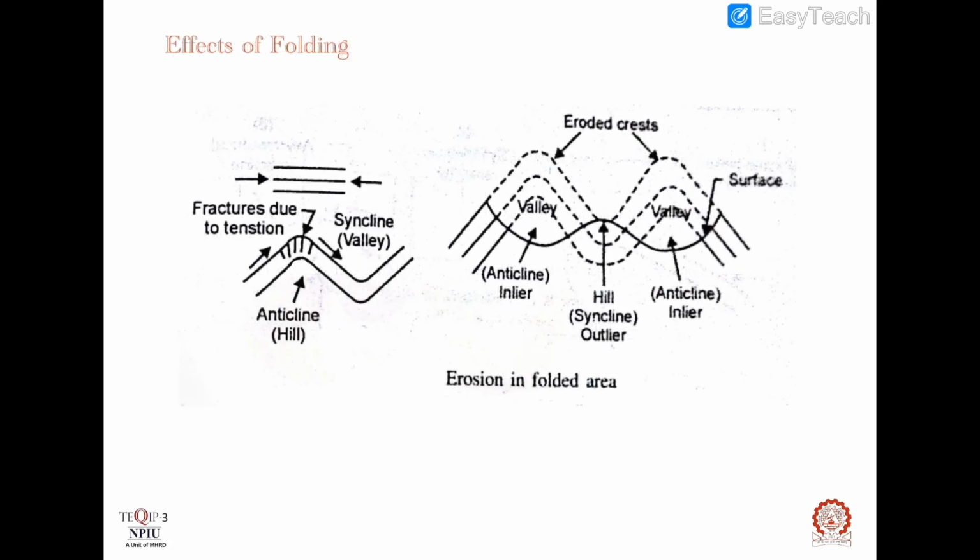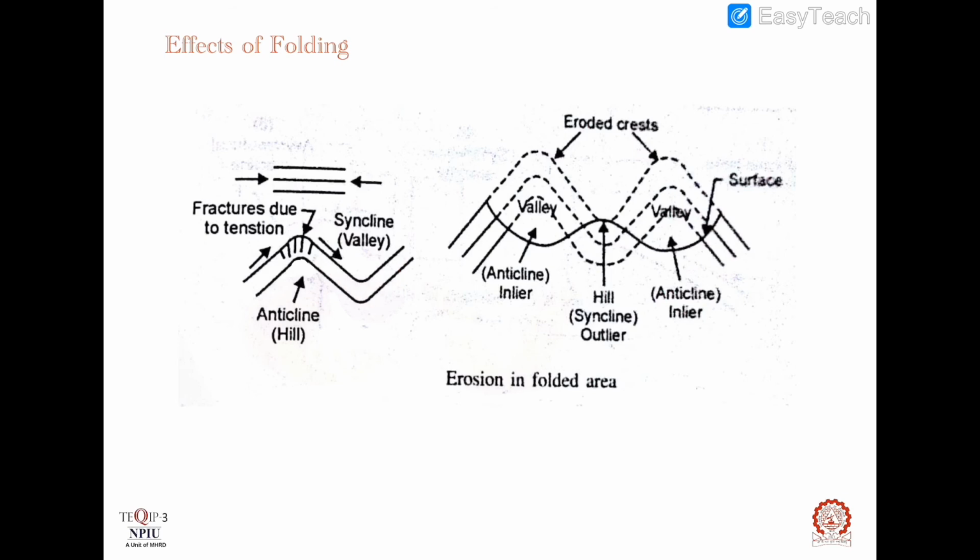Now let's see the effects of folding. When a folded area is affected by weathering and erosion, interesting topographic features are produced. Immediately after folding, anticlines by virtue of their upward bending appear as hills, and synclines due to downward warping appear as valleys.